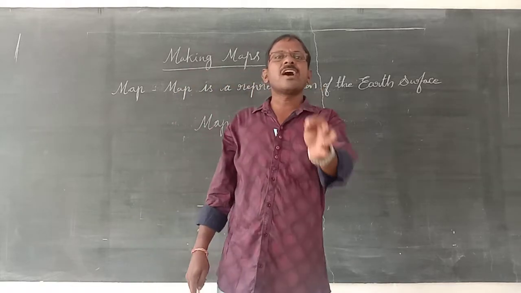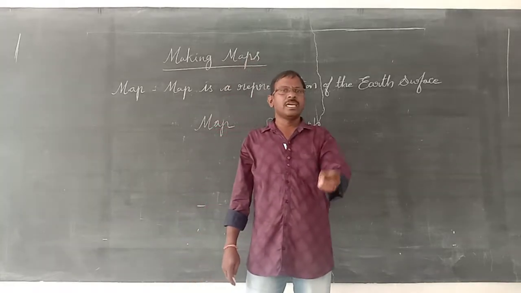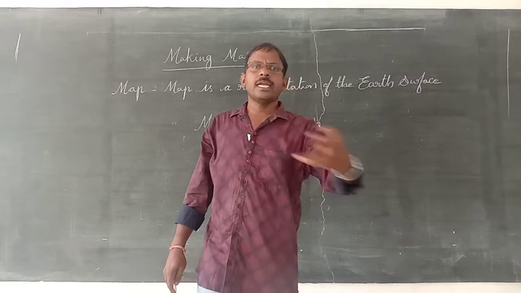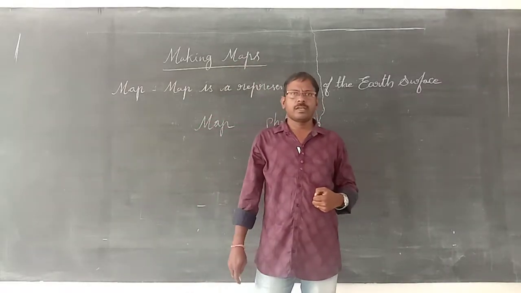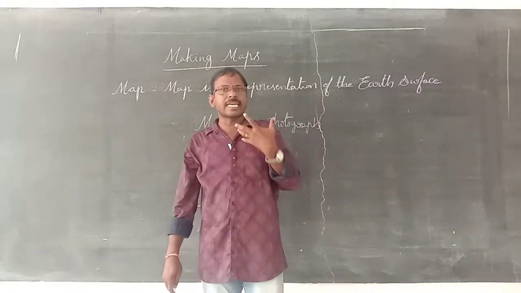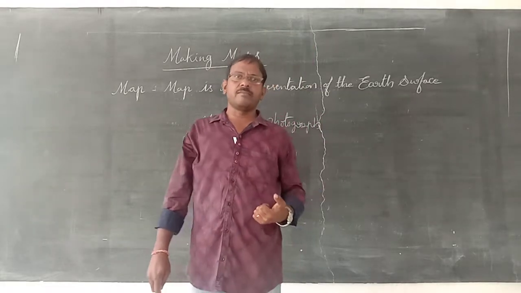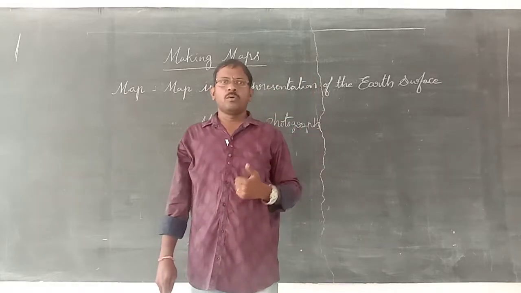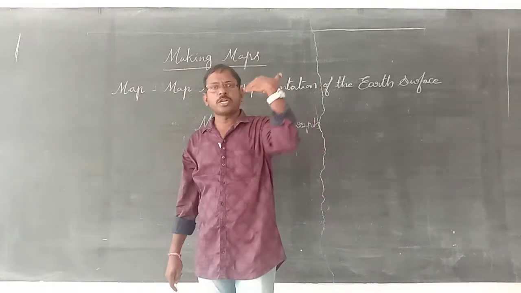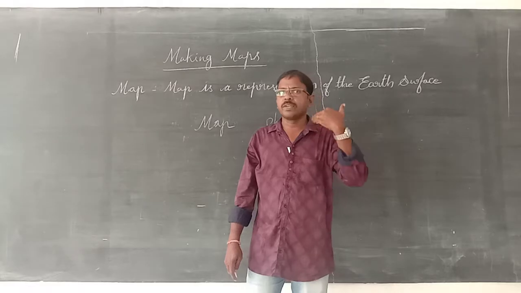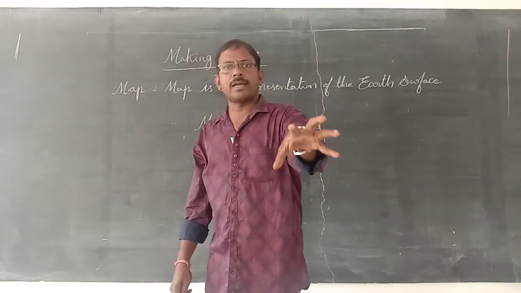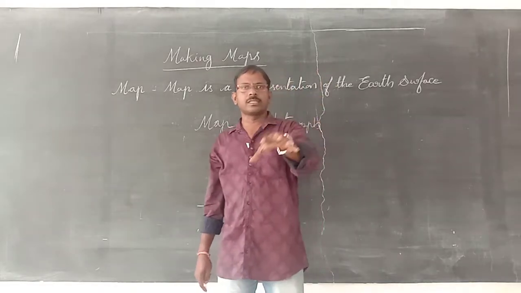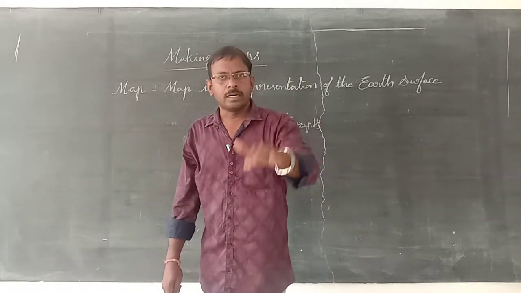A photograph does not give any real information for us. It has no features. A photograph will not tell us how much rainfall there is, how hot it is, how much temperature there is, how many people are there, how much population there is, how the earth is, and heights and lows.